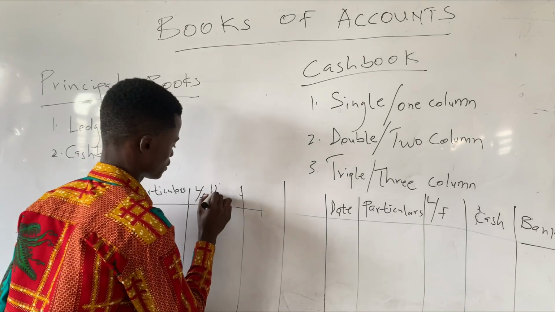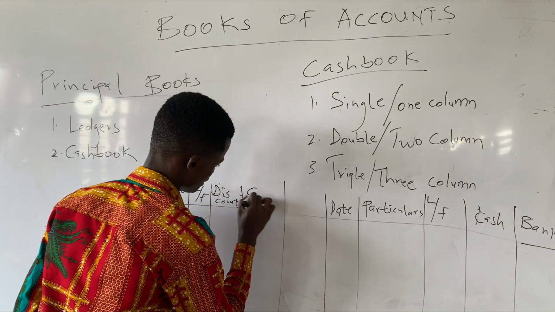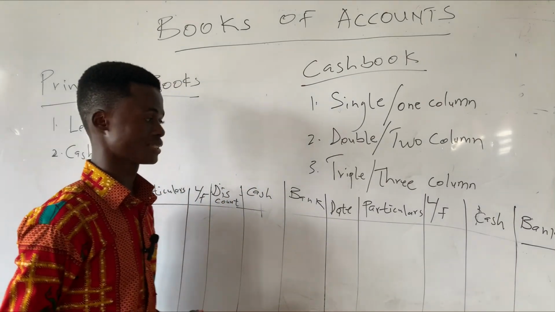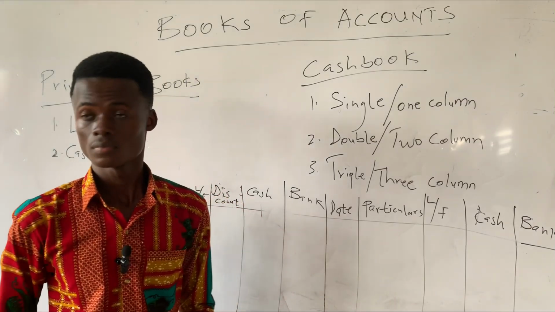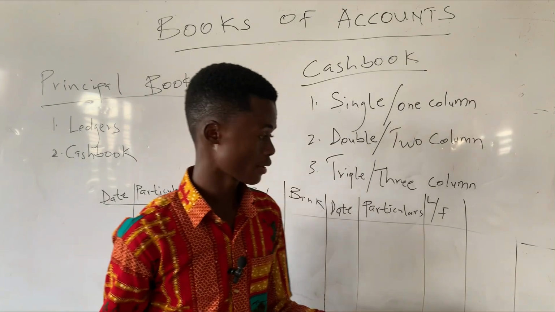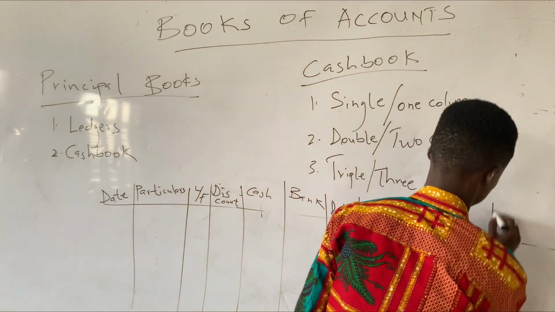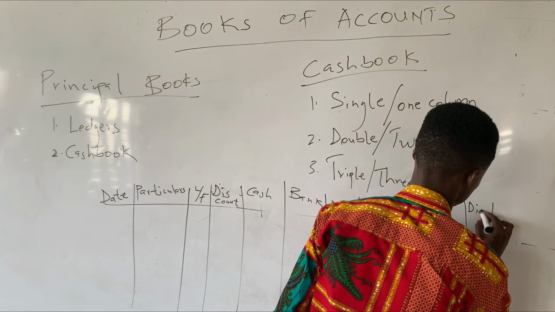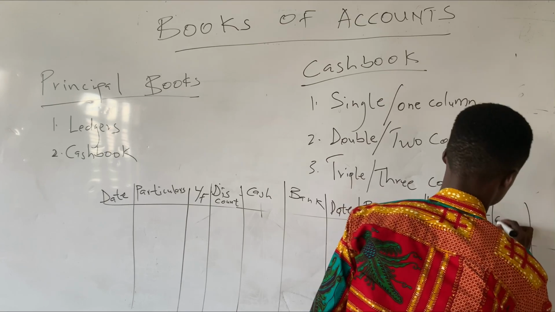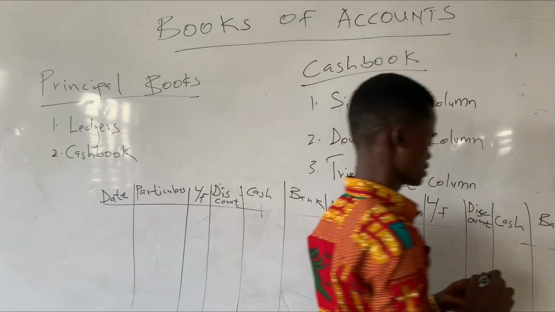The first for discount, the second for cash, and the third for bank transactions. Same as in the credit side. So the credit side too is subdivided into three. The first for discount, the second for cash, and lastly for bank transactions.